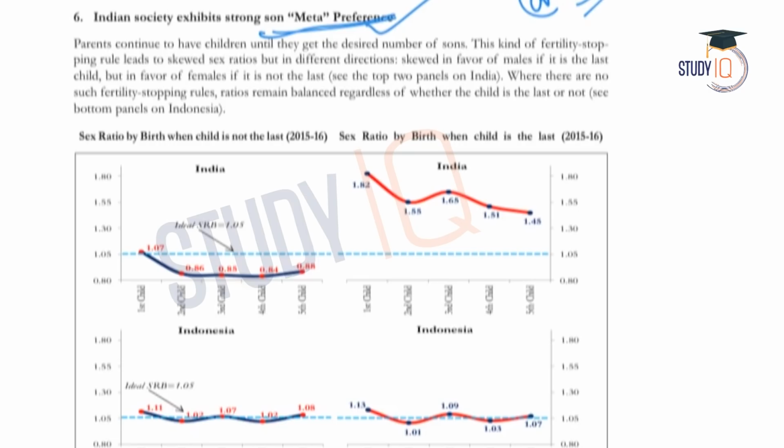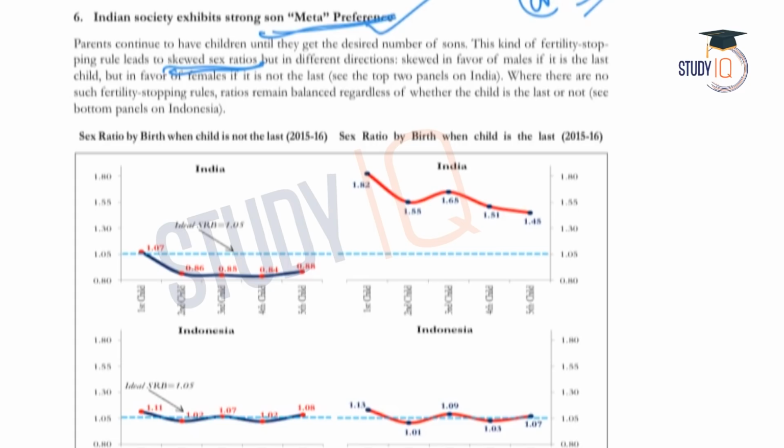What is meant by son meta preference? Son meta preference means that parents may choose to keep having children until they get the desired number of sons. So if parents want a particular number of sons, they will keep on having children till they acquire that number of sons. As a result of this, skewed sex ratios are found, which means sex ratios that are not in balance.